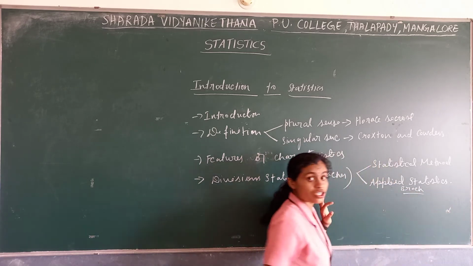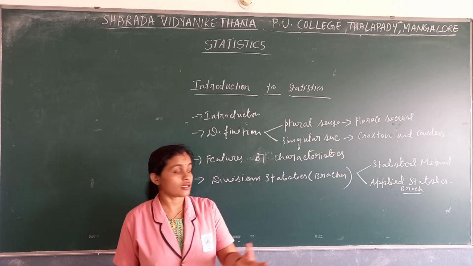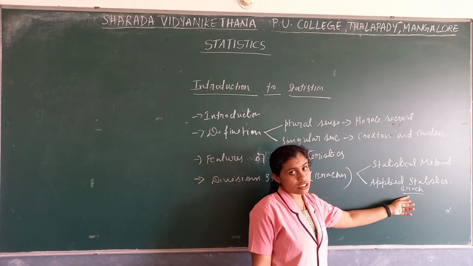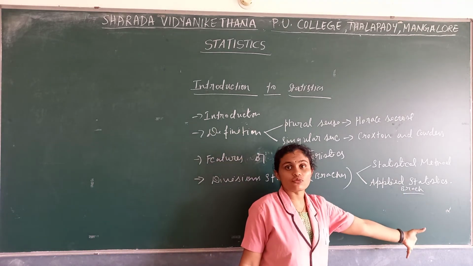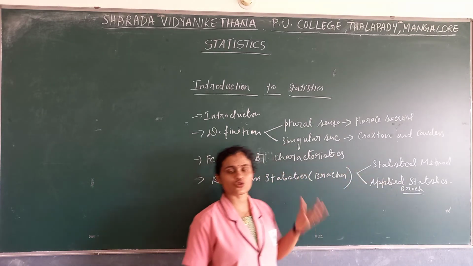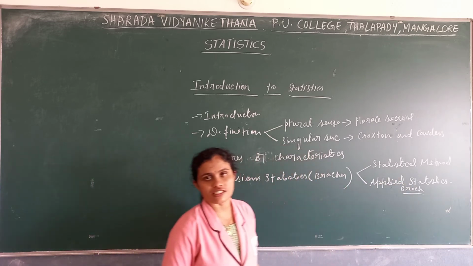That is biometry, demography, stylometry, and some other branches like actuarial science and econometrics, in which fields we use statistics. Those are the branches of applied statistics.